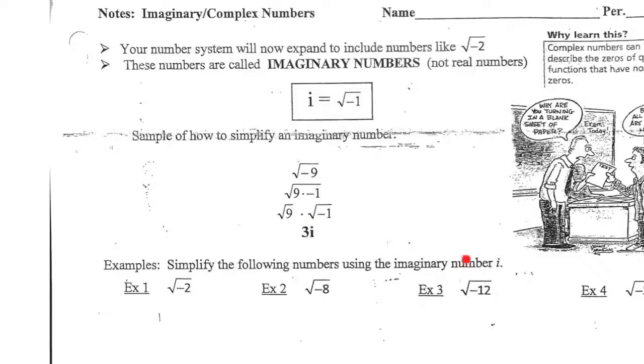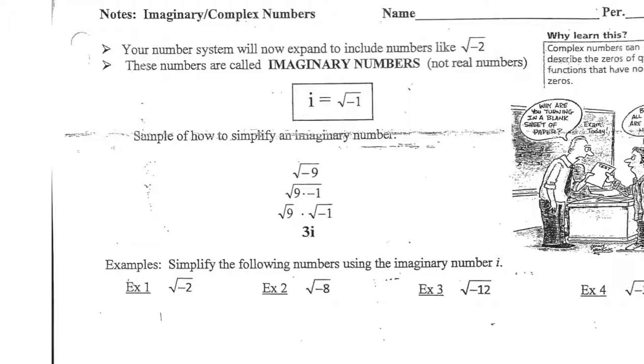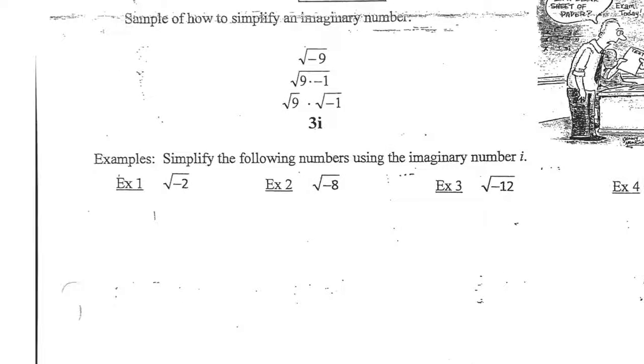So let's just take a look at a couple of examples here. Square root of -2. What we do is we say that is the square root of -1 times the square root of 2. So the square root of -1 is i, and the square root of 2, well, it's just the square root of 2. But now we have a positive number inside of the radical.